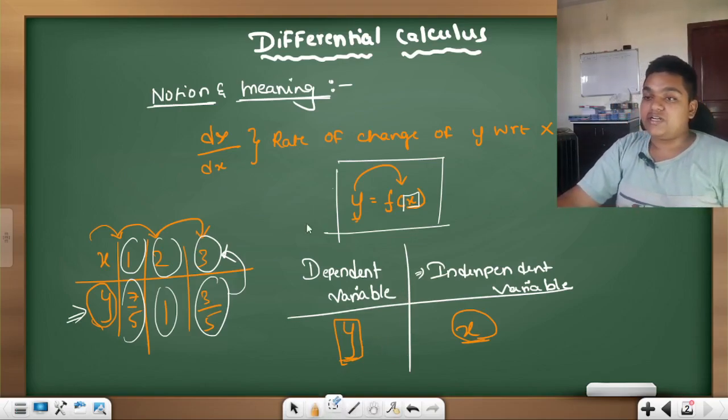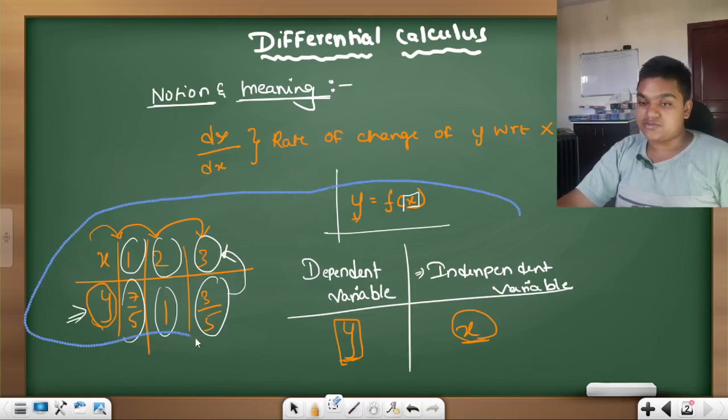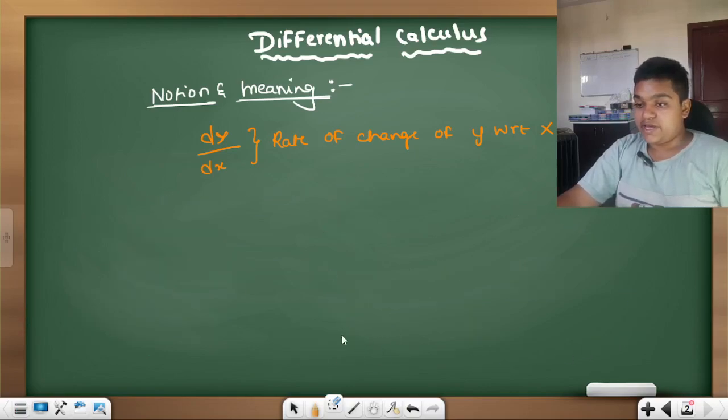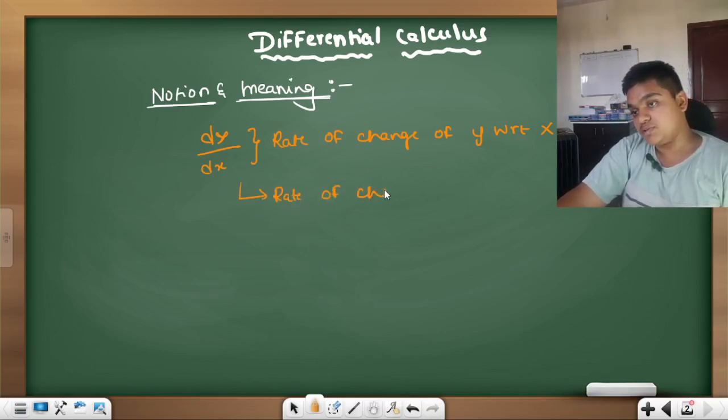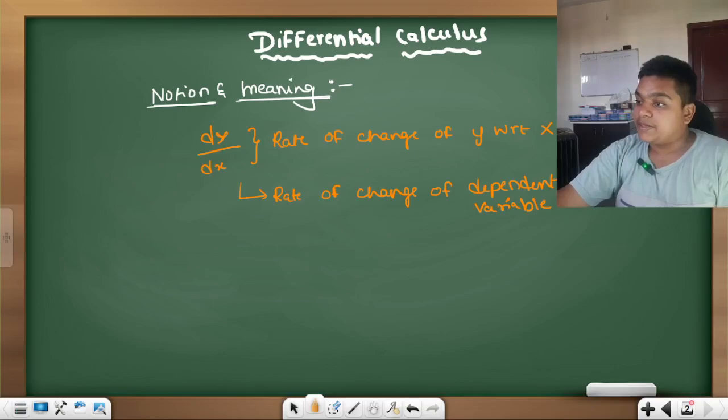So I can also write the above equation, or the above sentence, as follows. This differentiation can also be written as the rate of change of a dependent variable with respect to (WRT means with respect to) the independent variable.